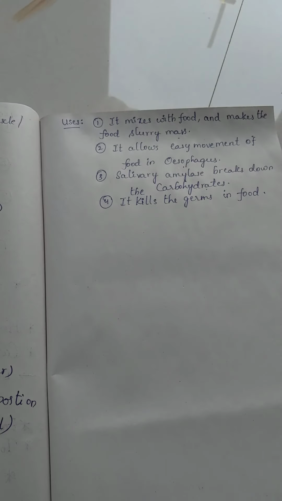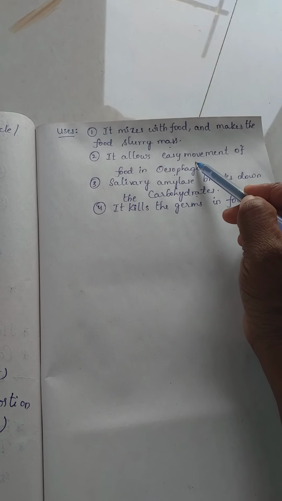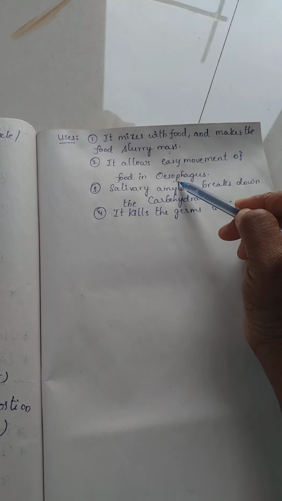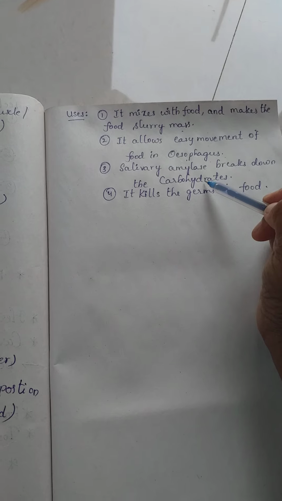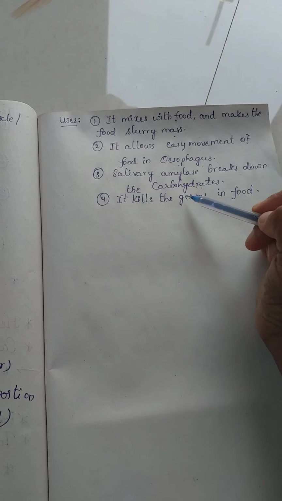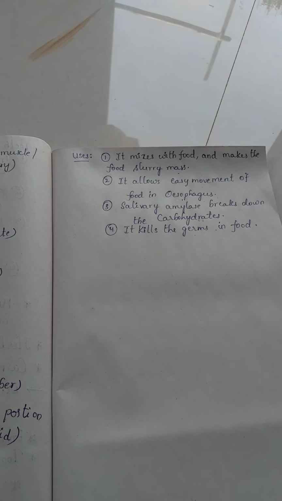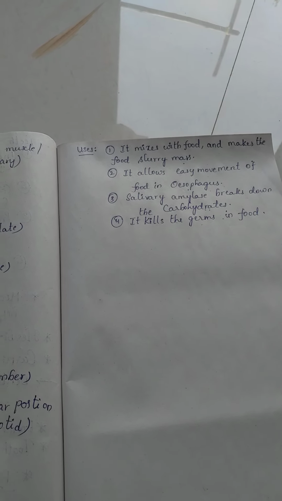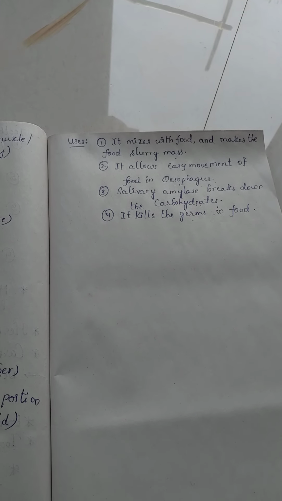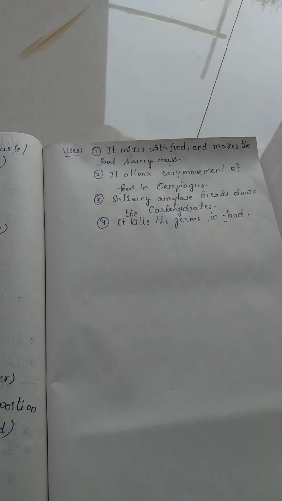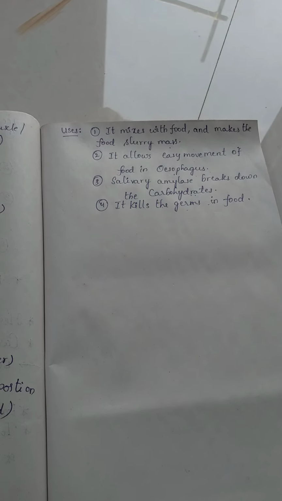Saliva mixes with the food and makes the food a slurry mass, so that the food moves very easily in the esophagus, what we call the food pipe. Salivary amylase breaks down the carbohydrates and it kills the germs in the food. If there is no saliva secretion in our body, it leads to difficulty in swallowing the food, and also we can't identify the taste, because whenever the food is mixed with saliva, it comes into liquid form. Only in the form of liquid are we able to identify the taste.